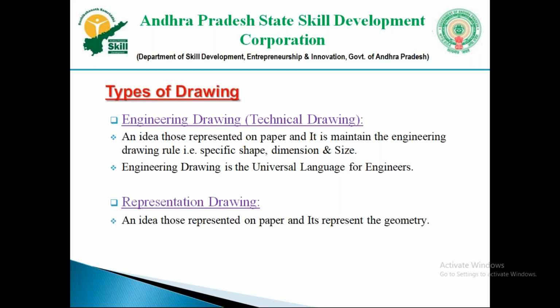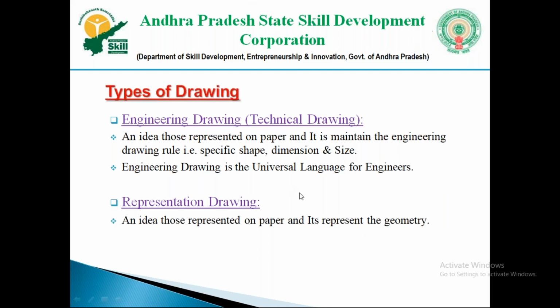Next, engineering drawing or technical drawing is completely based on parametrics. An idea represented on paper that maintains the engineering drawing rules: specific shape, dimension, size and accuracy. Engineering drawing is called the universal language only for engineers. You cannot call it a universal language for everyone. Without knowing engineering standard parametrics, we cannot read the thoughts of others.